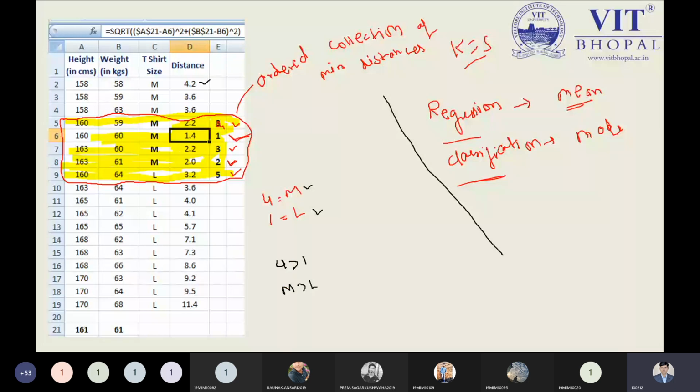So the new input data that we are expecting, 161 and 61, belongs to M. So we found the t-shirt size, that should be M. This will be applicable when we have a huge amount of data sets, then you can choose it, no problem. But here we have a small data set, so there is no need, we just compare the values. When we have a huge data set, we need to transform the M and L values into 0-1 format, because in Python programming the values should be represented numerically for computation. String values will not be computed in an easy way.